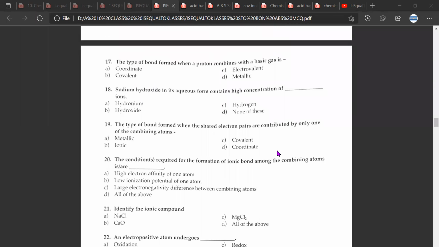Okay. Next question, the 17th. The type of bond formed when a proton combines with a basic gas is A, coordinate.